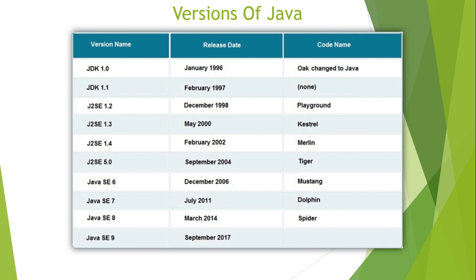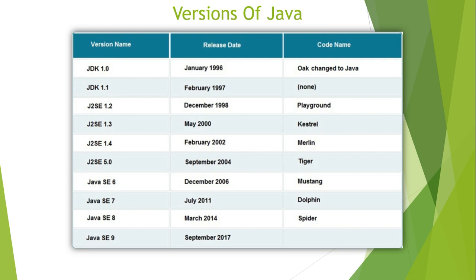After that, if you see here, Java SE, multiple names they have given. Many people are confused that JDK 1.0 is different, J2SE is different. Nothing like that. All of them are Java versions. JDK is also a Java version, J2SE is also a Java version, Java SE is also a Java version only.